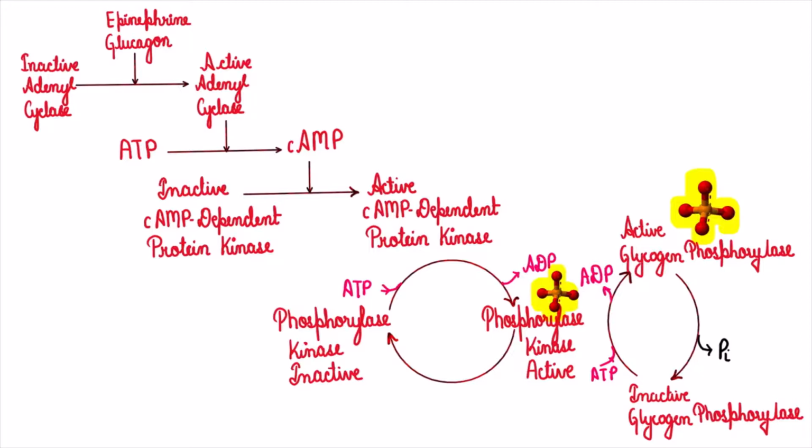Glucagon acts only in the liver. The same function in muscle will be performed by epinephrine and norepinephrine. Epinephrine and norepinephrine act on both muscle as well as liver.